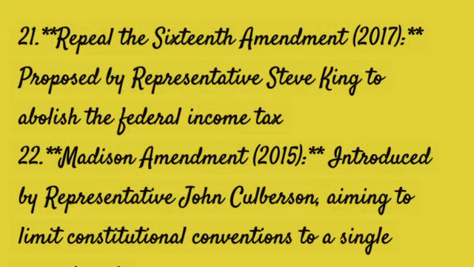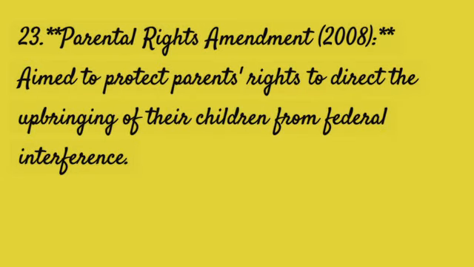21. Repeal the 16th Amendment, 2017. Proposed by Representative Steve King to abolish the federal income tax. 22. Madison Amendment, 2015. Introduced by Representative John Culberson, aiming to limit constitutional conventions to a single amendment. 30. Parental Rights Amendment, 2008. Aimed to protect parents' rights to direct the upbringing of their children from federal interference.